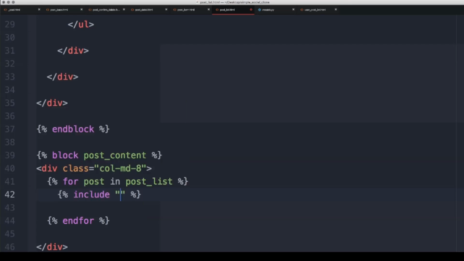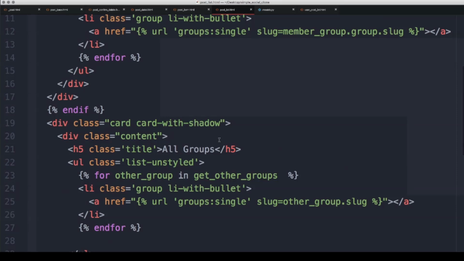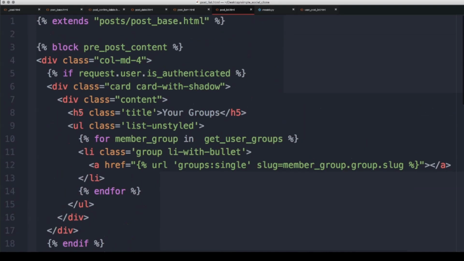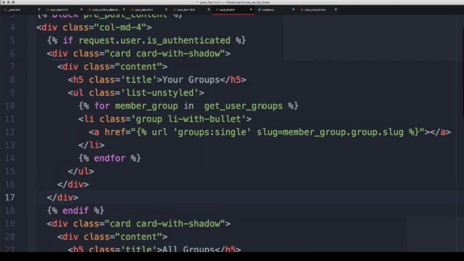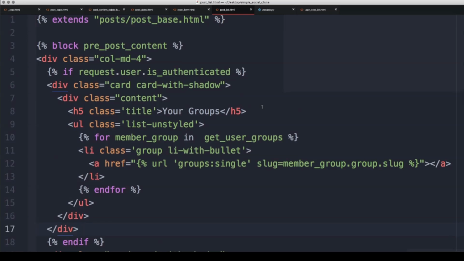So we'll say include. We have actually already seen this before, and the groups pages will say post/_post.html, and then save that. So here we have included, we are going to be able to inject the post.html, and we have these two basic things. One is checking if the request user is authenticated. So we have that list right here of those member groups. Saving that.